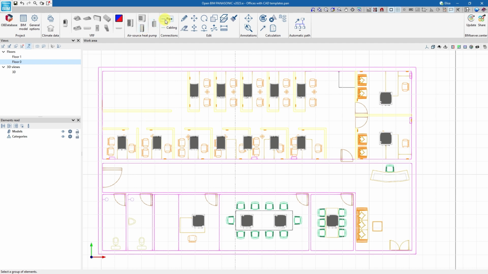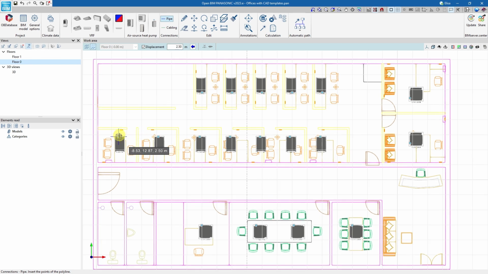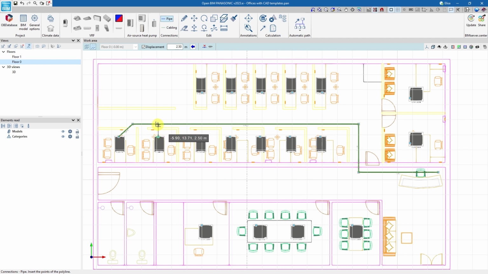Now we are going to draw the pipes. To do this, we work in 2D mode. The vertical sections required to reach the inlets are drawn automatically. To end a pipe section, right-click the mouse, as pressing the Escape key will cancel the entry of this section. We complete the system with the rest of the required pipes.